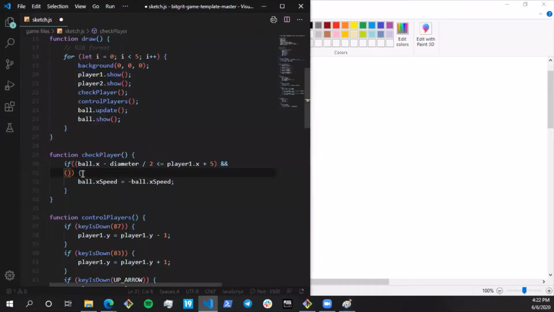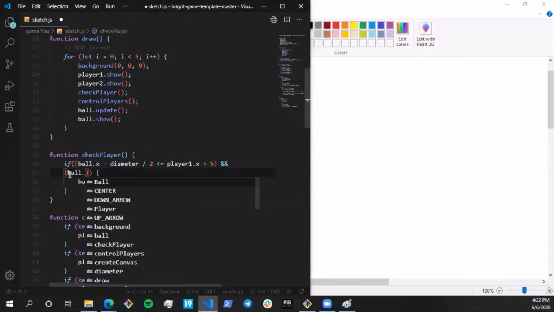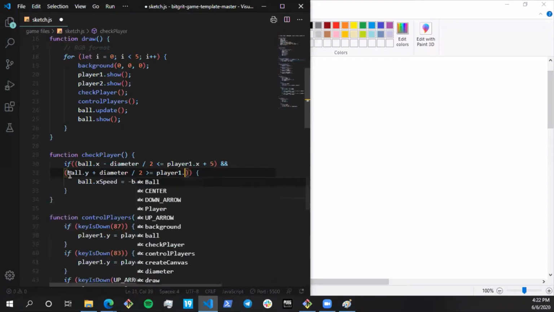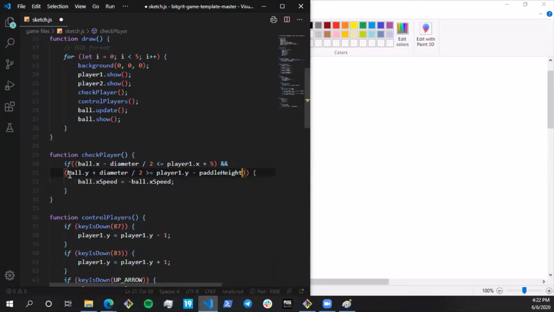All right. So let's write that in code. If ball dot y plus diameter by 2 is greater than or equal to player1 dot y minus paddle height by 2. All right. So this is one part of the condition. Right. So I'm just going to put this in another pair of brackets.